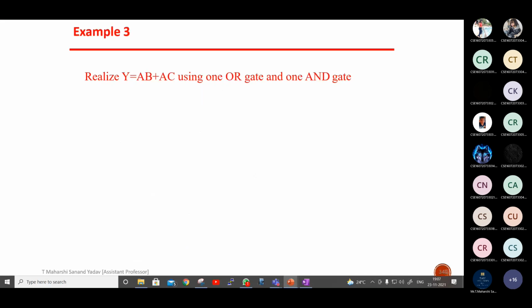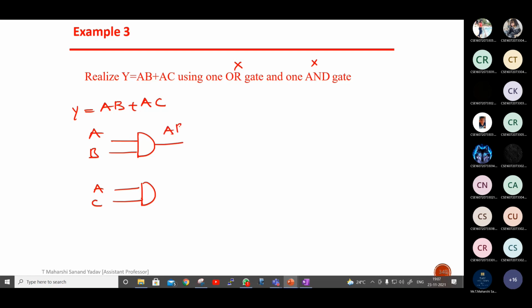Next. Realize Y is equal to AB plus AC using one OR gate and one AND gate. Suppose this condition is not given, how will you draw Y equal to AB plus AC? 2 AND gates and 1 OR gate. Correct. So this is AB. This is AC. Finally, use one OR gate. So AB plus AC is the answer.